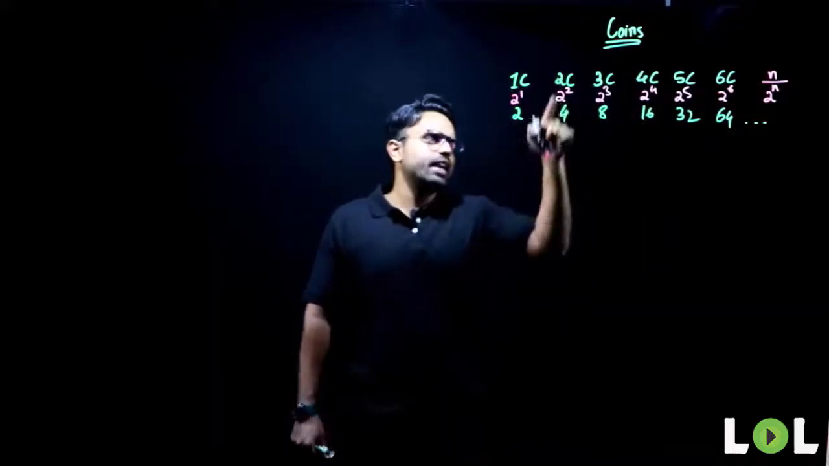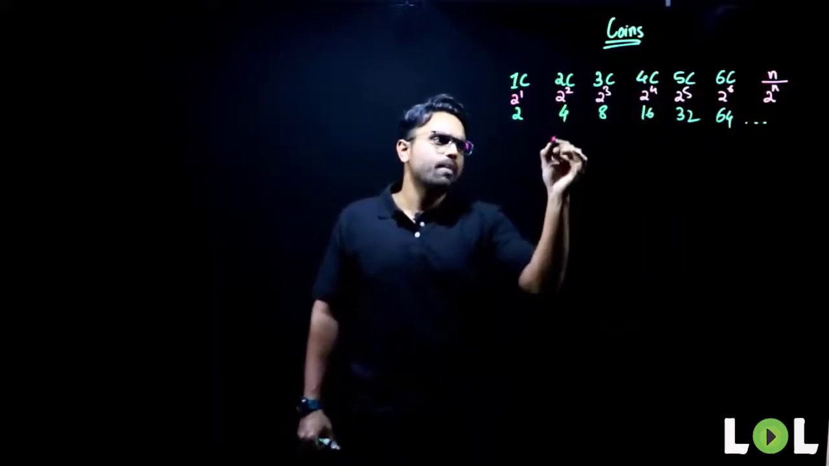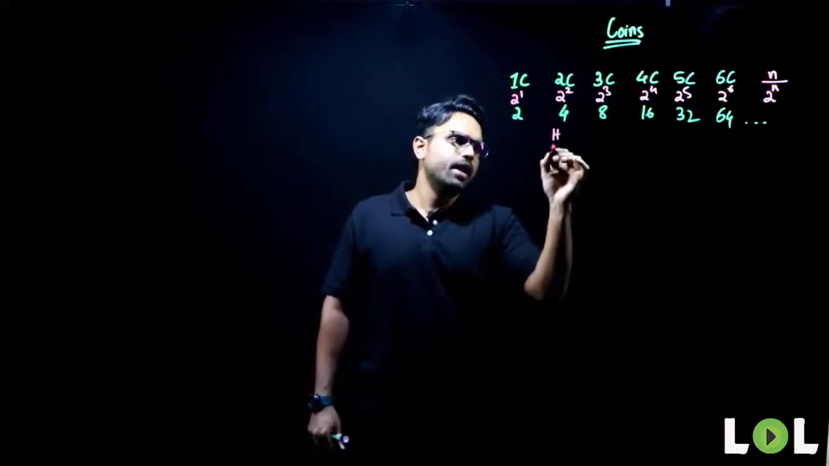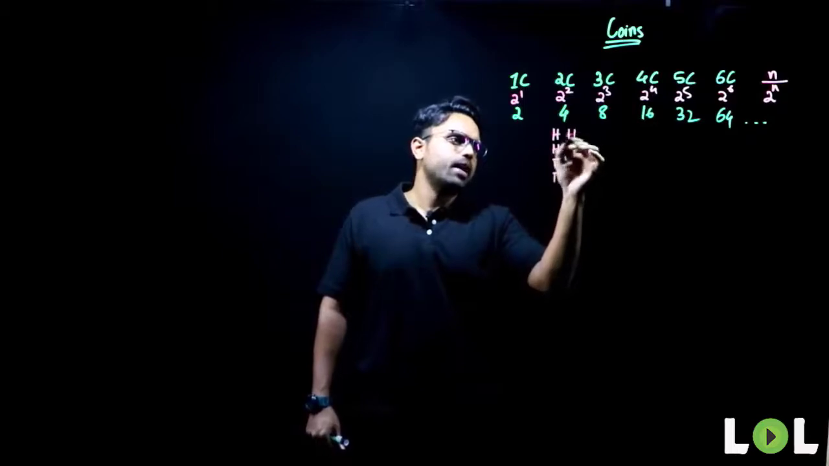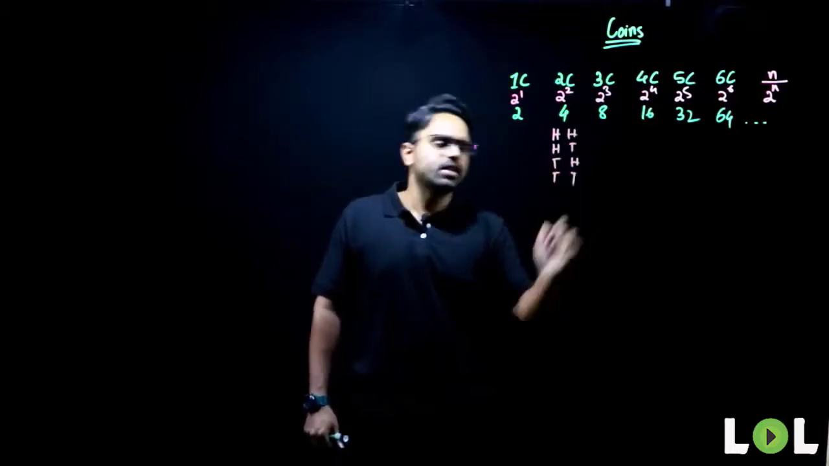Now, if I write the cases here for 2 coins, what will it be? Head, head, head, tail, tail, tail. And this will be head, tail, head, tail. These are the 4 cases.